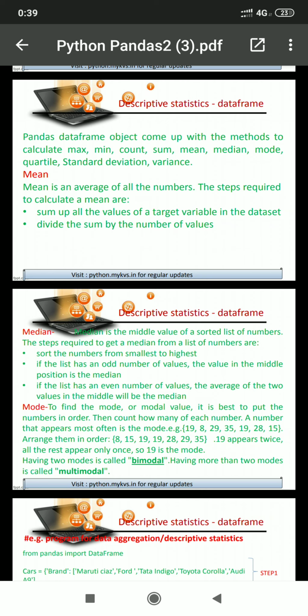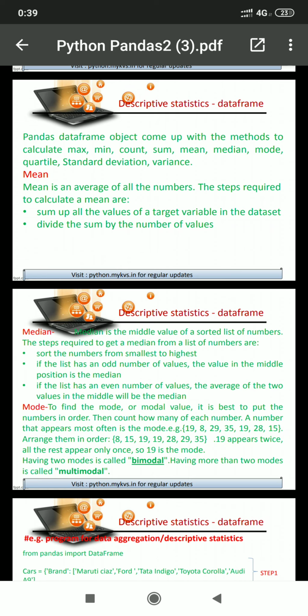Now mode. Finding mode is also similar. We have to arrange all the numbers in order, and the number which exists multiple times in the list is considered the mode. In this example, we have 8, then 15, 19, 19, 28, 29, 35. 19 appears multiple times, that's why 19 is the mode.